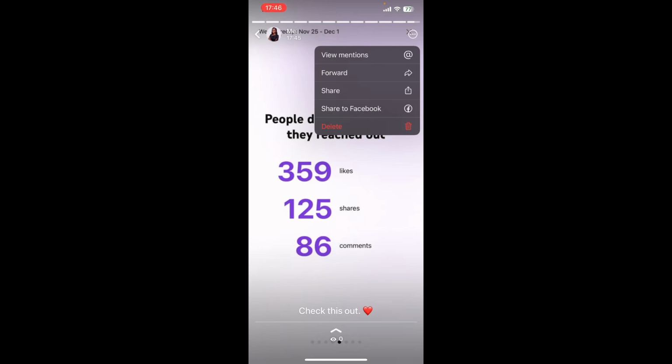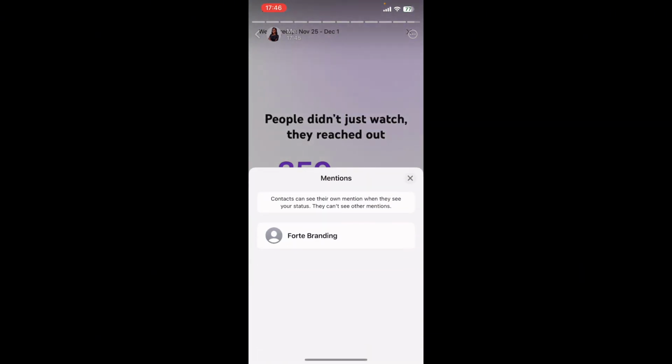Now, once I click on the three dots at the top right, I can see view mentions and I can see the person that I mentioned. So the person can see that I mentioned him. I don't know if you understand, but no other person can see that I mentioned the person. That's how the feature works right now.